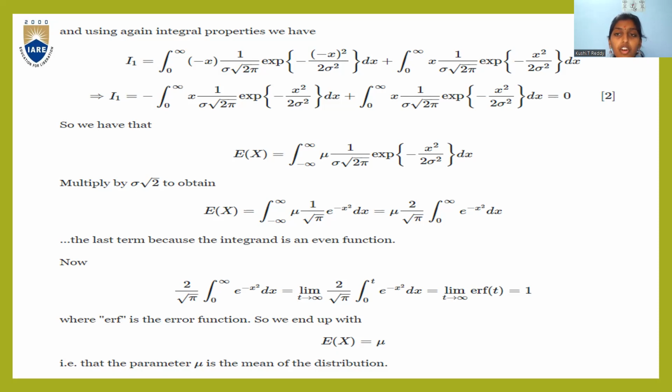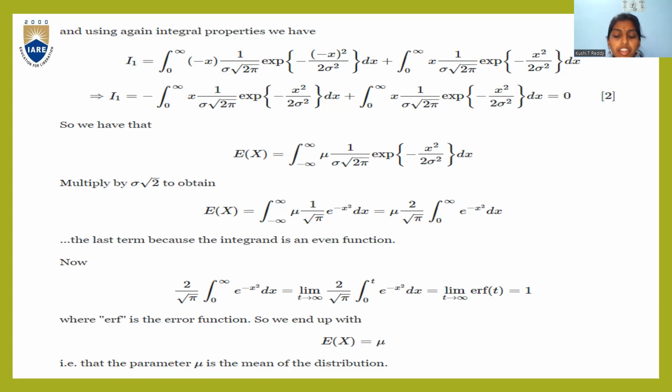Now, after completing this, we get the conclusion as 2 by root pi times the integral from 0 to infinity of e to the power minus x square dx, which is equal to the limit as t tends to infinity of 2 by root pi times the integral from 0 to t of e to the power minus x square dx, that is equal to the limit as t tends to infinity of ERF of t, which is equal to 1, where ERF is the error function.